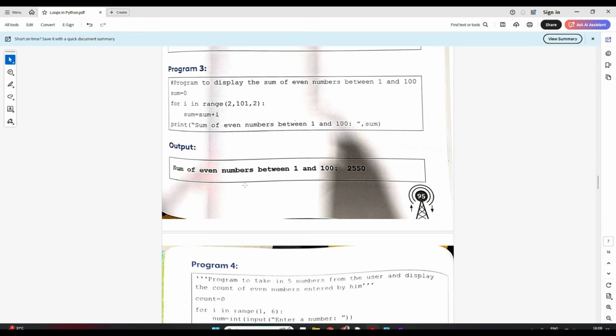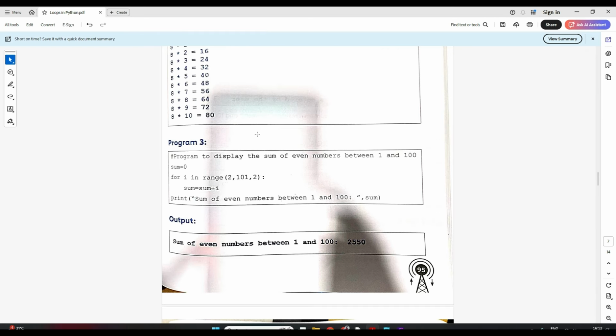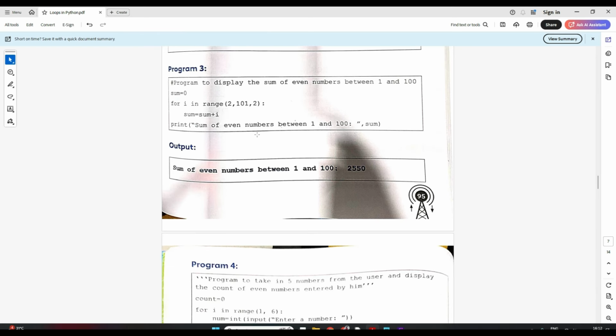So we have a few more examples. Now let's see other examples from your book. Now see here, program to display the sum of even numbers between 1 to 100. They want us to write a program to display the sum of even numbers from 1 till 100. So it will be 2 plus 4 plus 6 plus 8 plus 10, like this till 100. This entire sum we have to display. How do we do that?